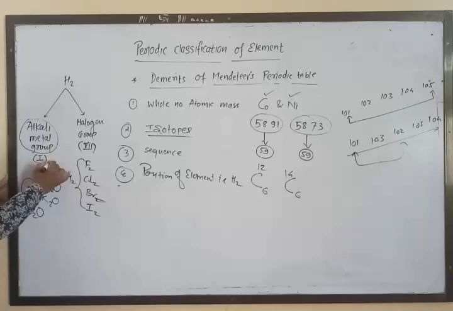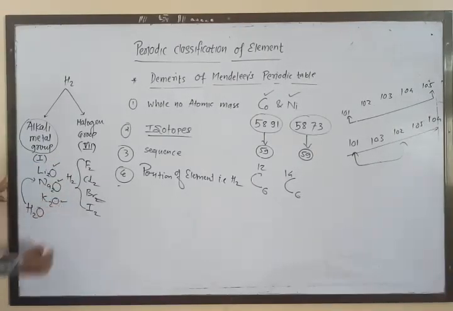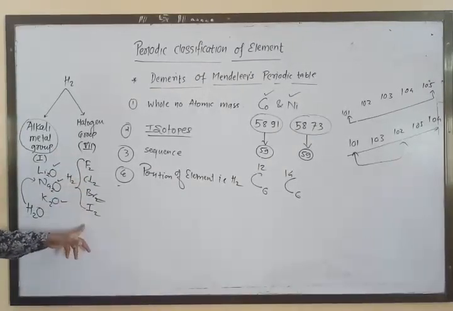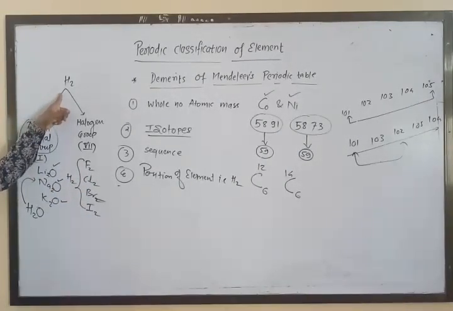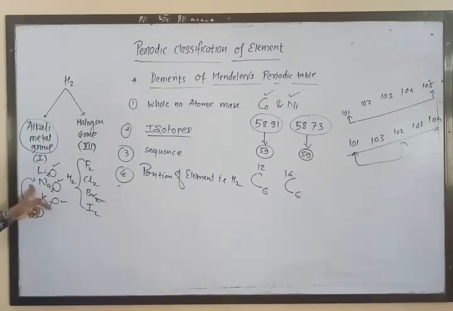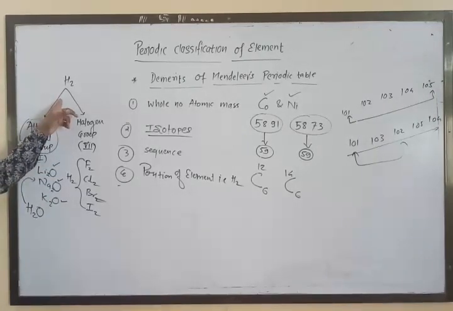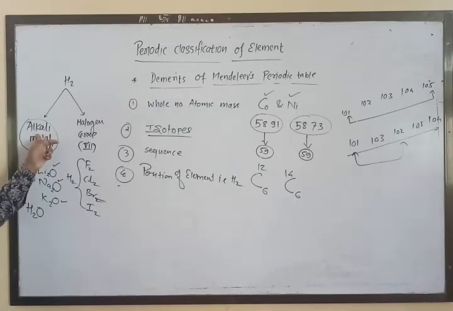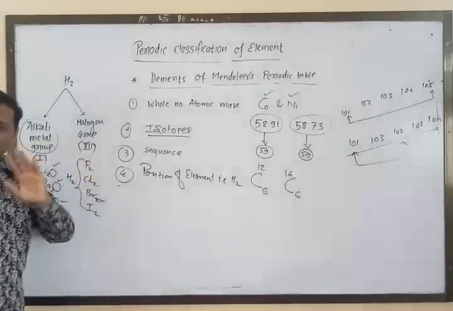Alkali metals include lithium, sodium, potassium, and halogens are like fluorine, chlorine, bromine. So the properties of hydrogen match with the alkali metals as well as with the halogens. So hydrogen did not get a fixed position in Mendeleev's periodic table. It did not get a proper position because it shows similarity with two groups: the alkali metals of the first group and the halogens of the seventh group.